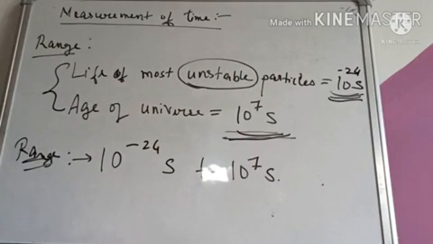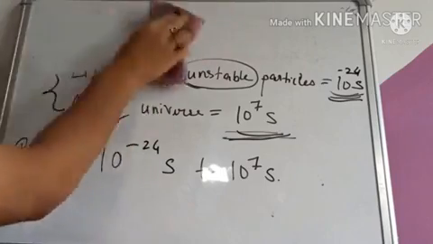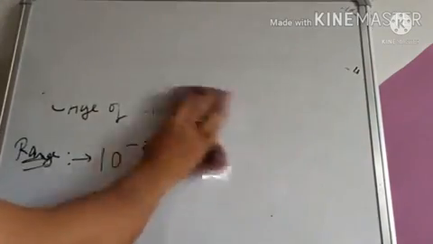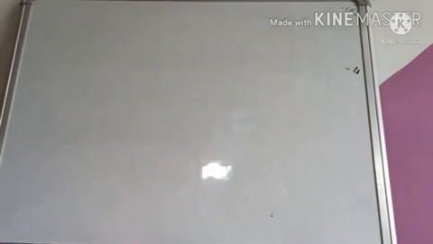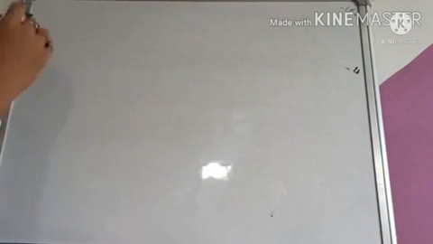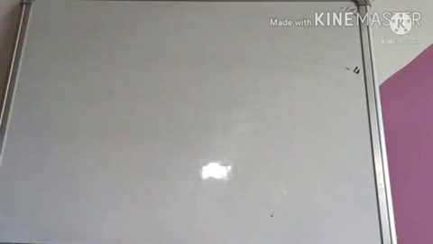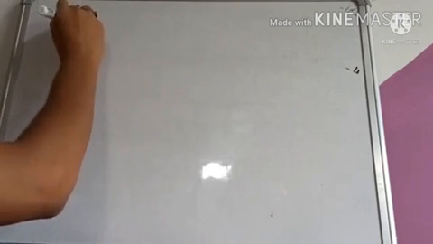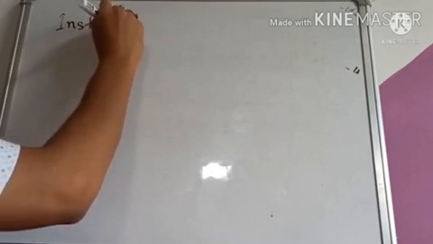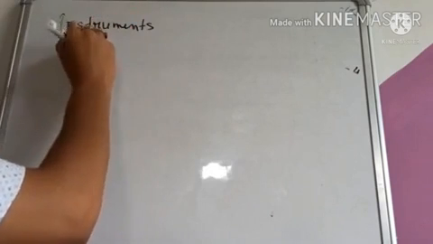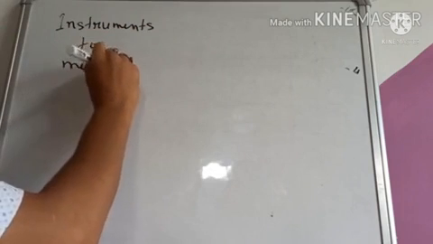Now, what are the different methods of measuring time? How can we measure time? Let us see the different methods. First, let us write the instruments. So, what are the various instruments to measure time?